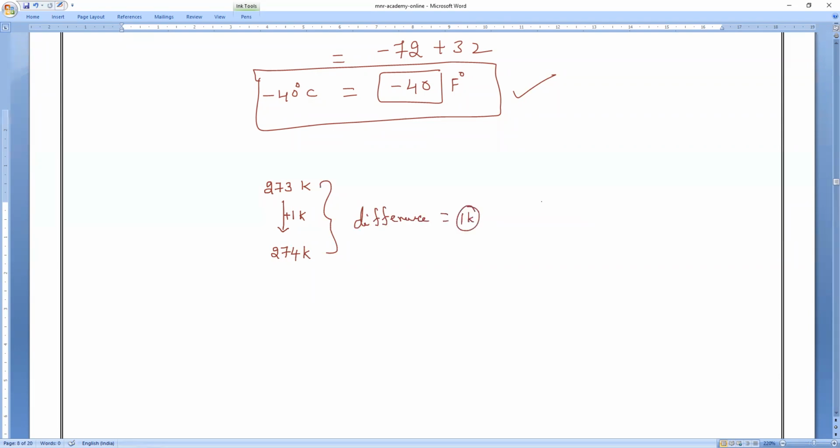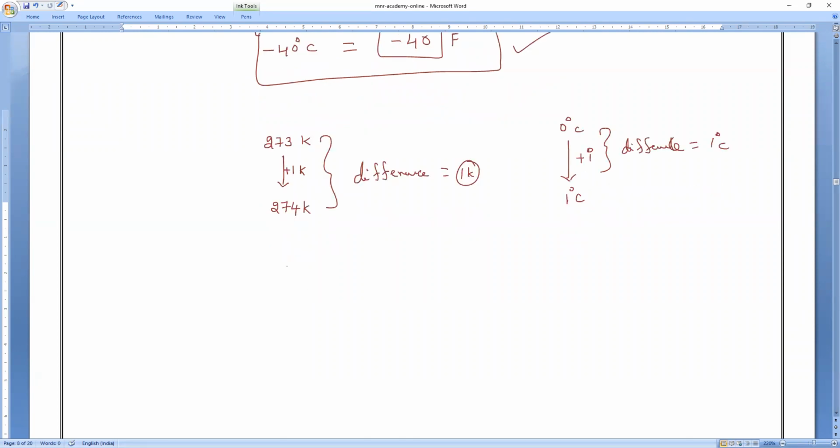Same way, say temperature is 0 degrees Celsius and it increases by 1 degree. Can you tell me how much it is? 1 degree Celsius. Yes. Now, what is the difference between 273 and 274 Kelvin? What is the difference, everybody? 1 degree Celsius. Clear?